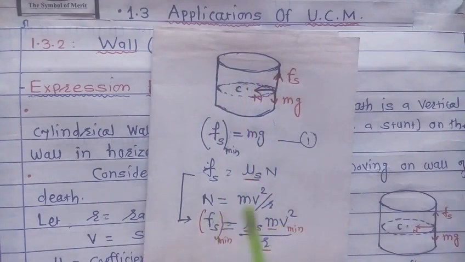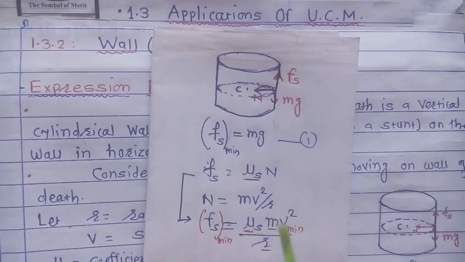Therefore from equation 1 we can write here, minimum force of static friction is equal to mu s as it is, and substitute the value of this N, that is mv square upon r. Here mu s coefficient of static friction, m mass of vehicle, r radius of this veil, all are constant.